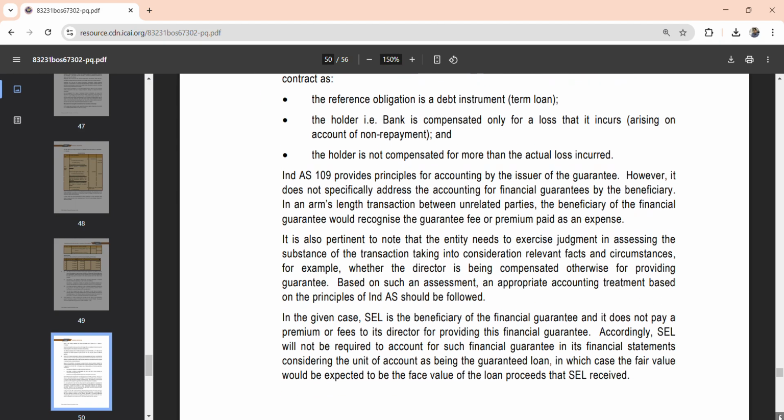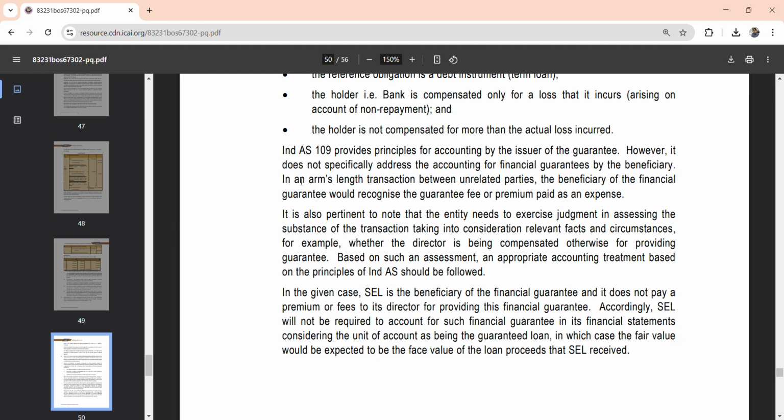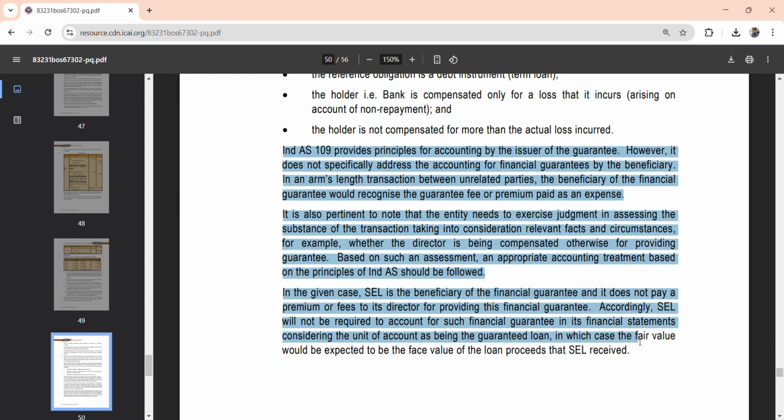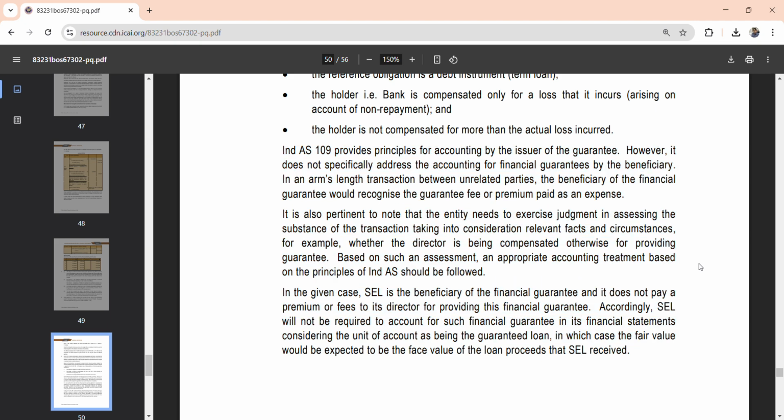Next, in an arm's length transaction between unrelated parties, the beneficiary of the financial guarantee will recognize the guarantee fee or premium paid as an expense. This is another important aspect, and the main point is that the substance of the transaction should be considered. In this case, ACL is the beneficiary of the financial guarantee and does not pay a premium or fee to the director. So ACL will not be required to account for the financial guarantee. So first 1 mark, and again 1 mark. This varies from year to year, maybe 1 to 2 marks will be given. So in this case, ACL does not account for it.